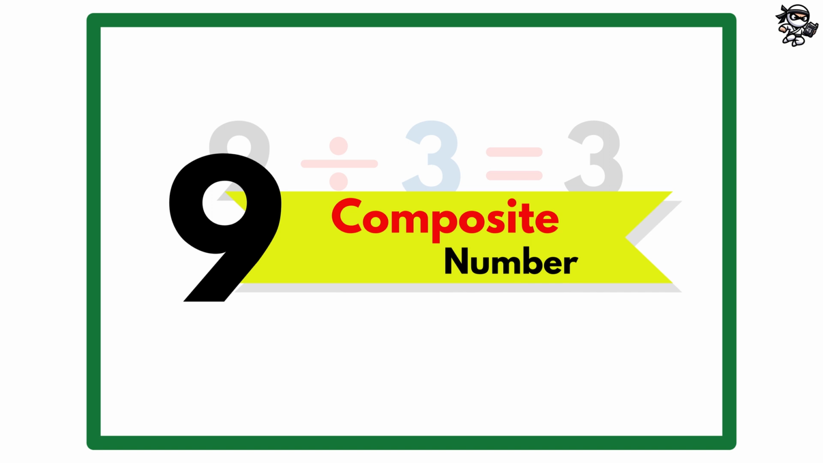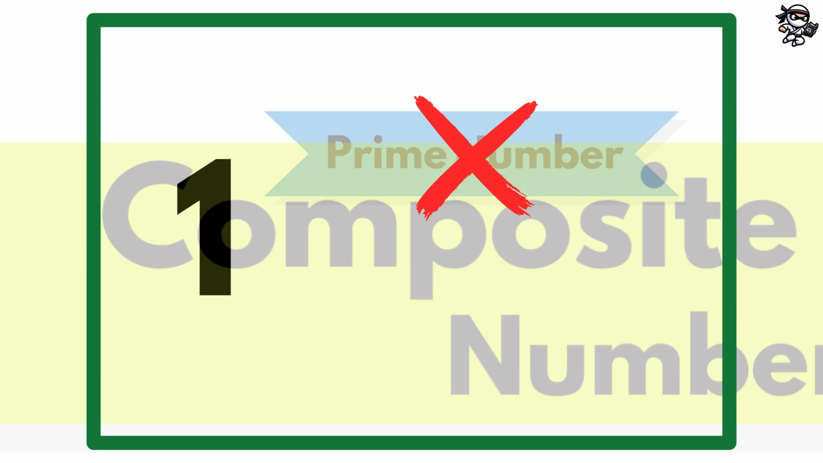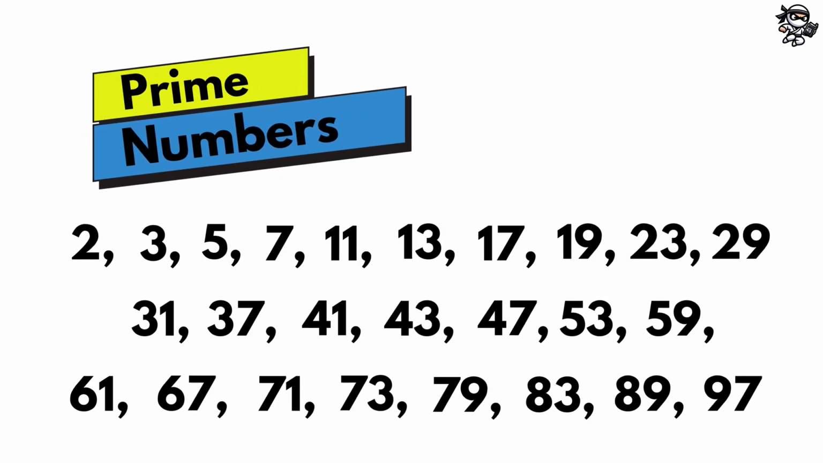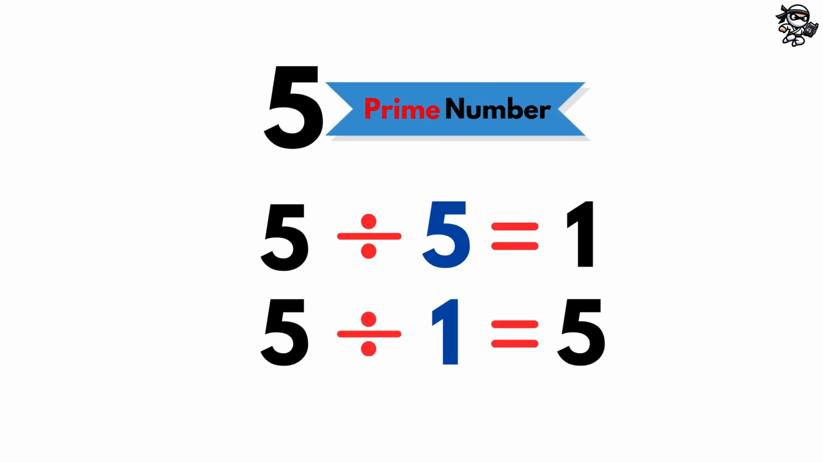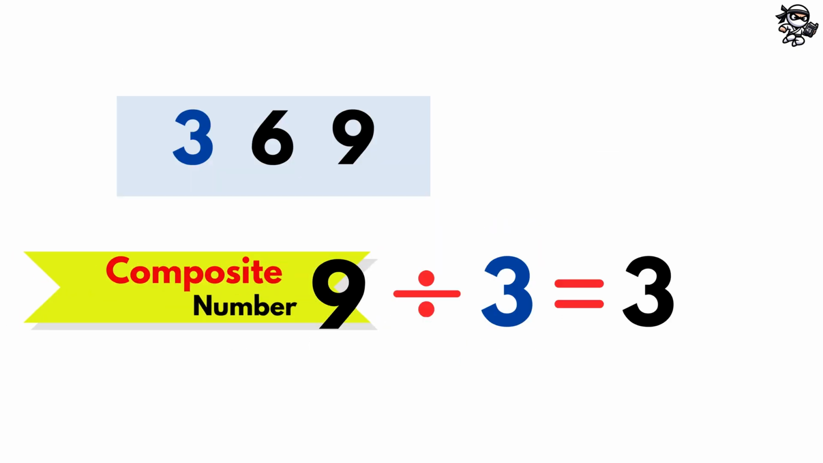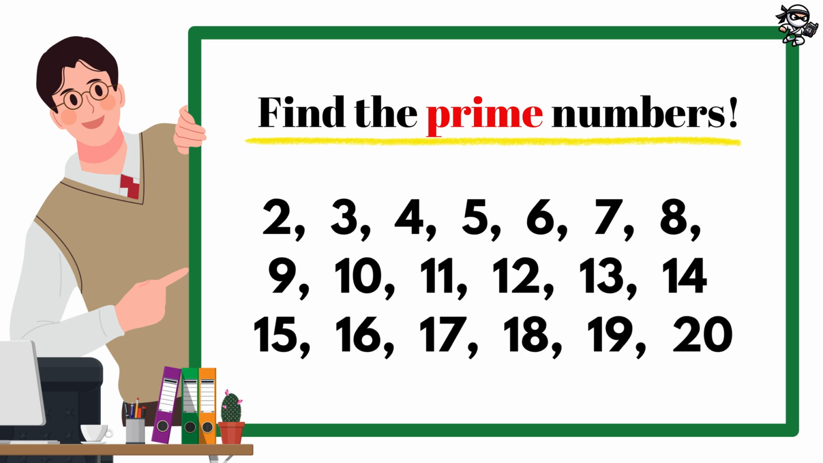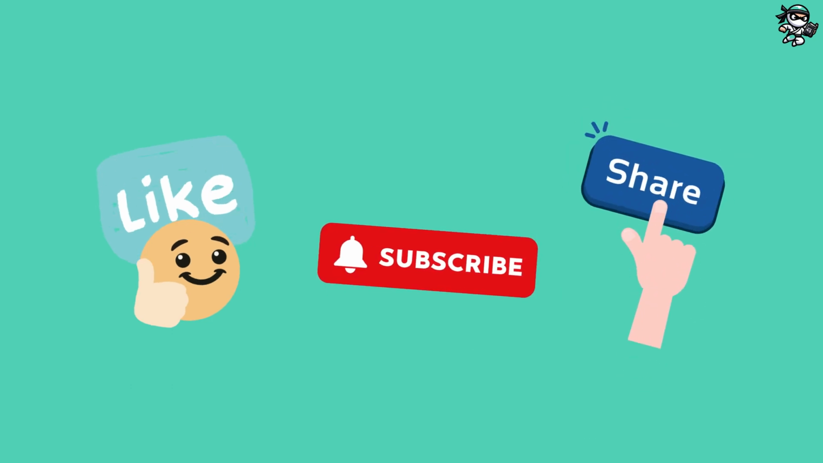The last special number I wanted to mention is the number 1. 1 is neither prime nor composite. Understanding prime and composite numbers will be very helpful later for you in math. Today we just wanted to tell you what they mean. For fun, try finding all the prime numbers between 2 and 20.